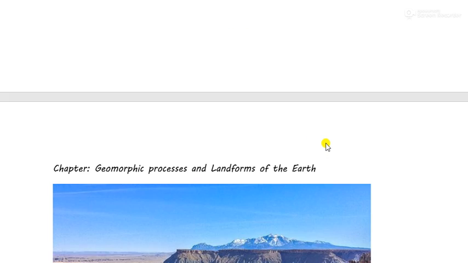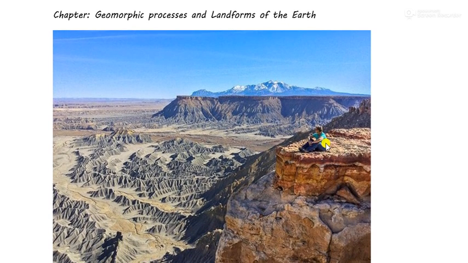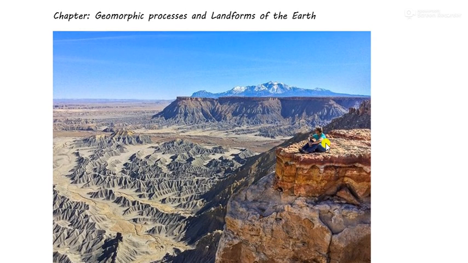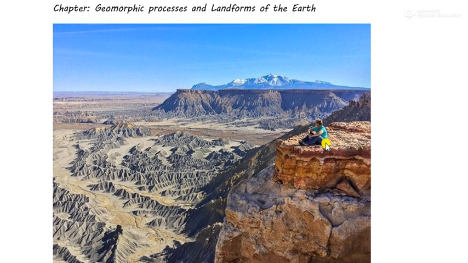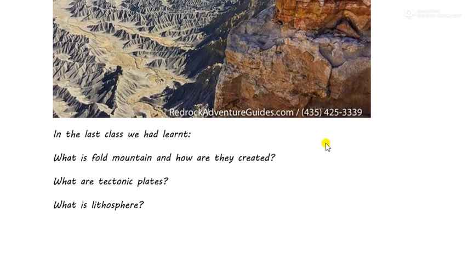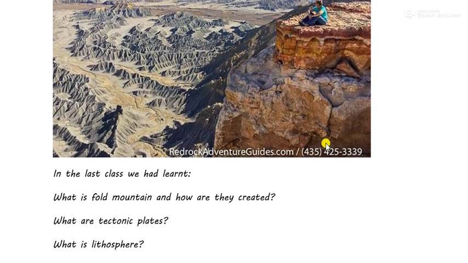We will continue with chapter 4, that is geomorphic processes and landforms of the earth. Before continuing with the chapter today, let us revise what we studied in the previous class. In the last class we learned what a fold mountain is and how they are created. Secondly, we learned what tectonic plates are.